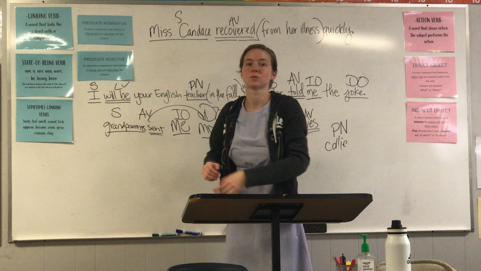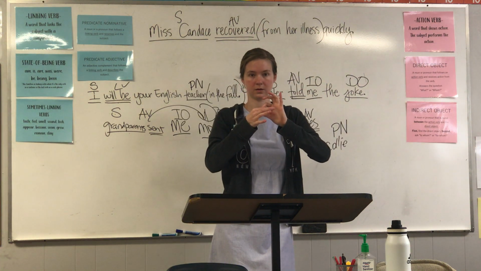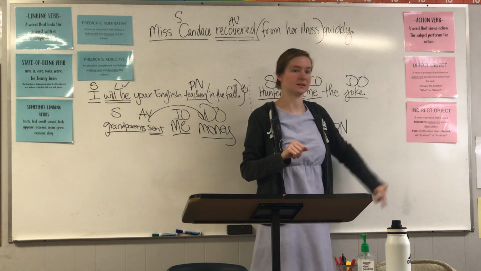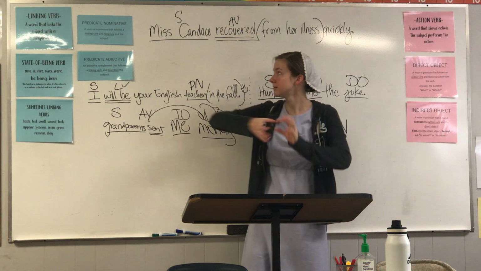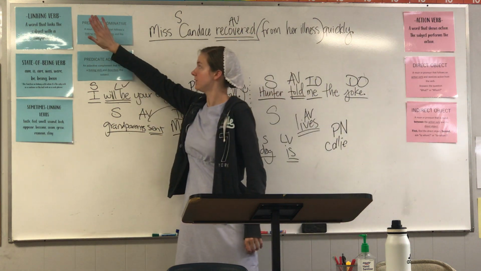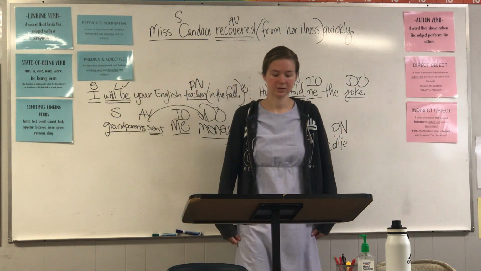Then ask whether the verb is action or linking. Action complements are direct object and indirect object. Linking complements are predicate nominative and predicate adjective. Predicate nominative renames a subject. Predicate adjective describes the subject.